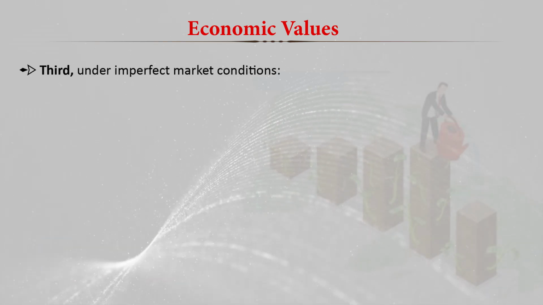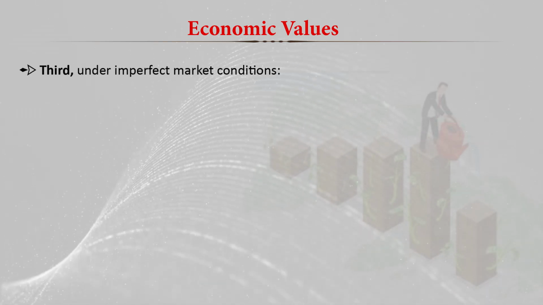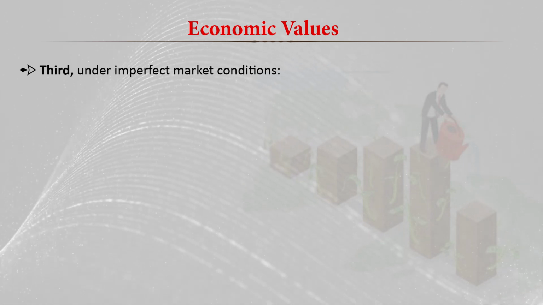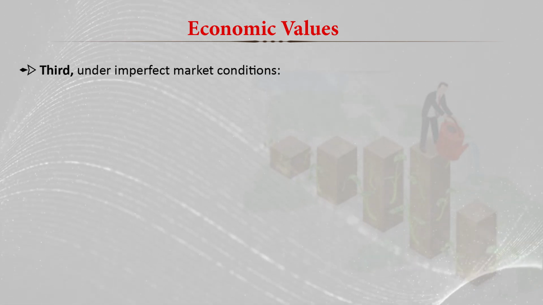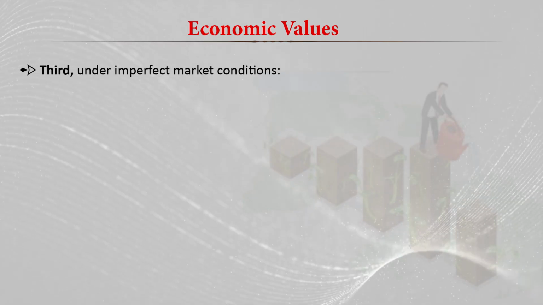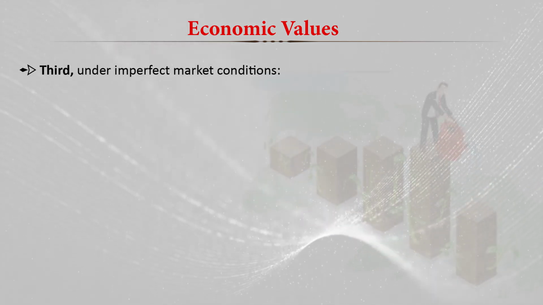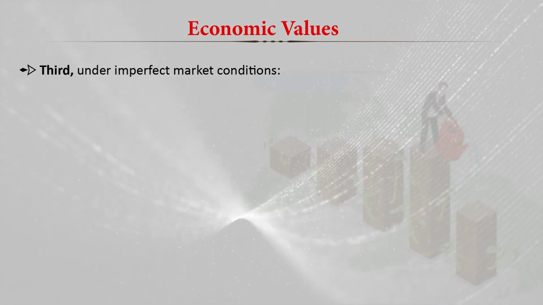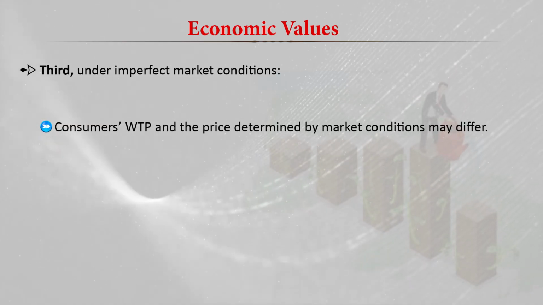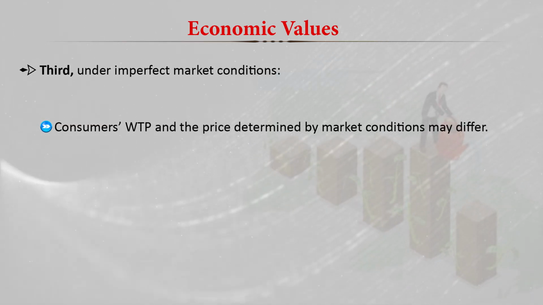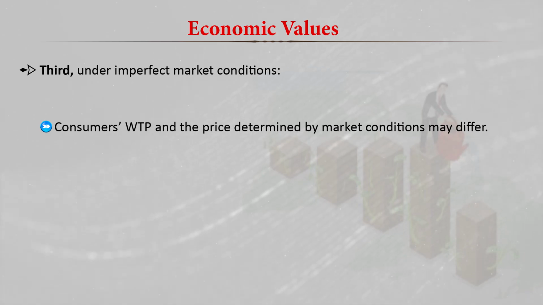The third case is that this equilibrium between demand and supply, or between the willingness to pay and willingness to accept, is not available even under perfect market conditions. The consumer's willingness to pay and the price determined by the market condition may differ.